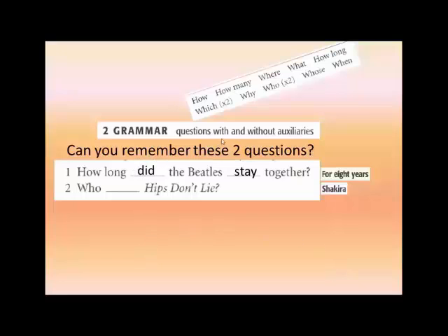Look at this. Is this a question with or without auxiliary? This is the kind of question you know. This is a question with auxiliary. This is the new kind of question. Can you complete it? The answer, the question is, who hips don't lie? Shakira. The question is, who sang Hips Don't Lie? This question is correct. And as you can see, there is no auxiliary.